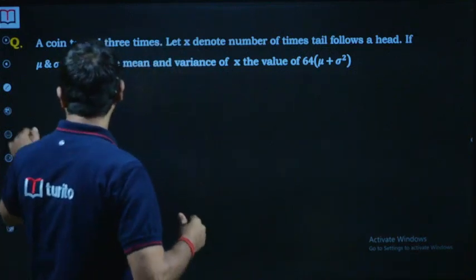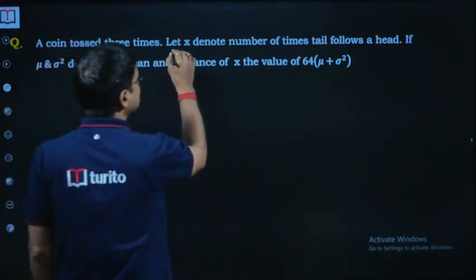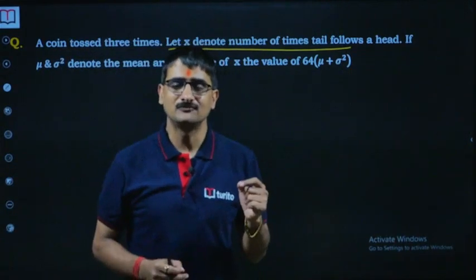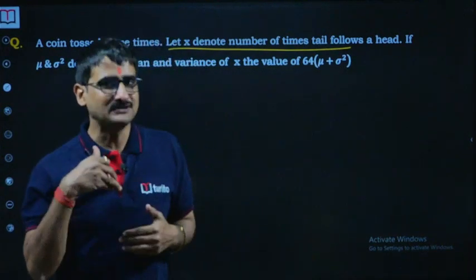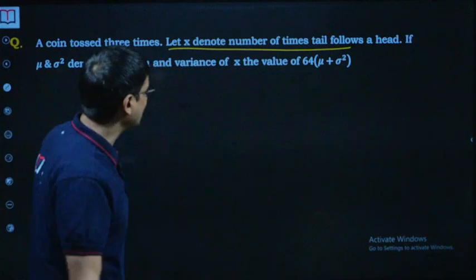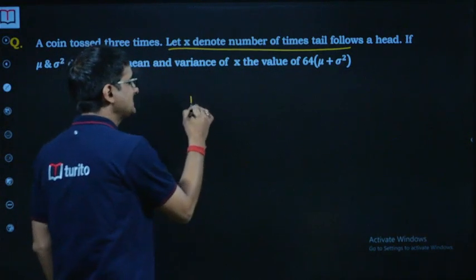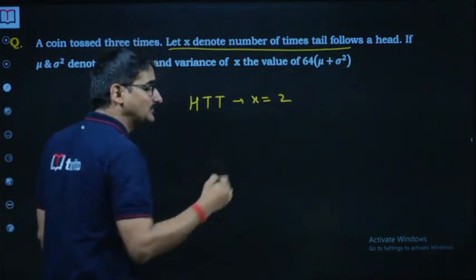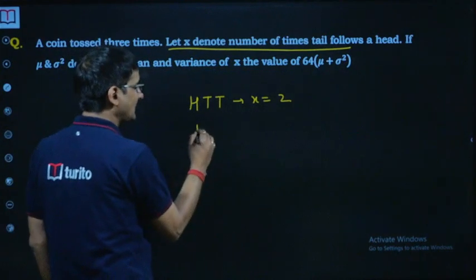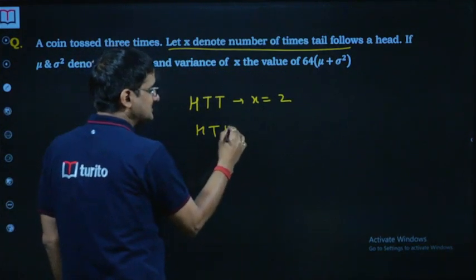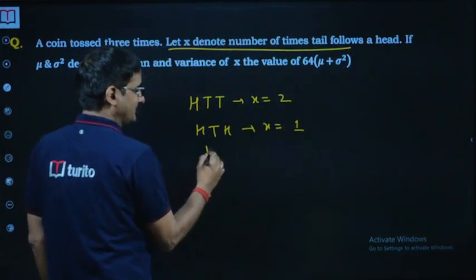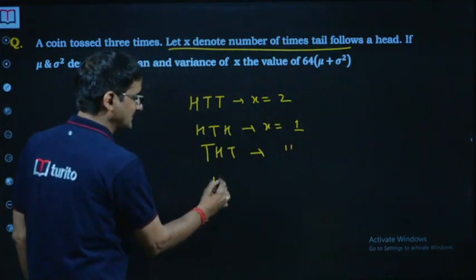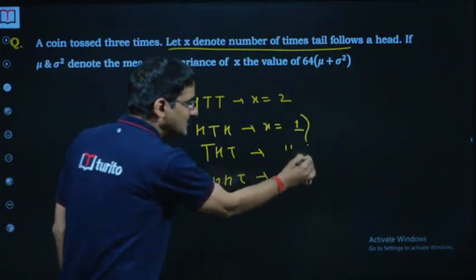The question statement is: let x denote the number of times tail follows ahead. Number of times tail follows ahead. This is how I interpreted it: there must be a head, and then we may have x equal to 2 for a tail following ahead, or maybe HTH, which is the x equal to 1 case, or THT, that is also an x equal to 1 case, HHT was also a case for 1. That's how I solved it previously.